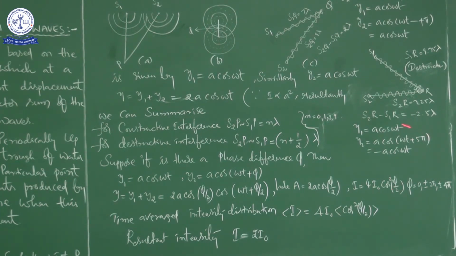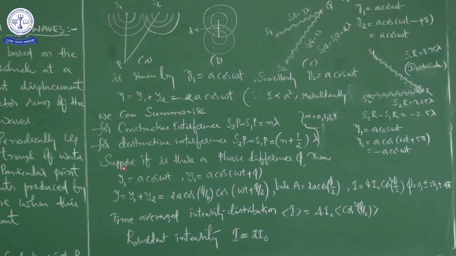So for example, here I told you what the resultant displacement is. And this is constructive interference, this is destructive interference. Based on these two we derived conditions. If you remember these two conditions, you can easily find out what will happen. Similarly, we are going to derive a condition when there is a phase difference.